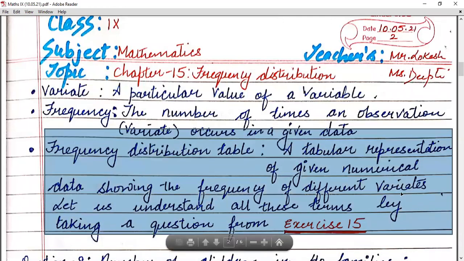This is a tabular representation of a given numerical data showing the frequency of different variates. In a frequency distribution table, you have the variable, its tally marks and its frequency. Children, I hope you are clear with all the basic terms used in frequency distribution.